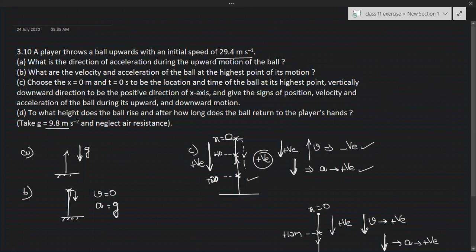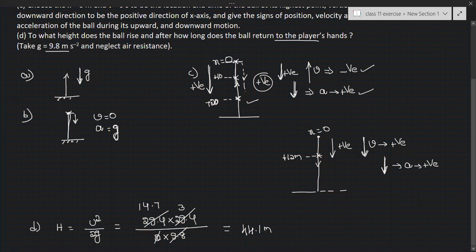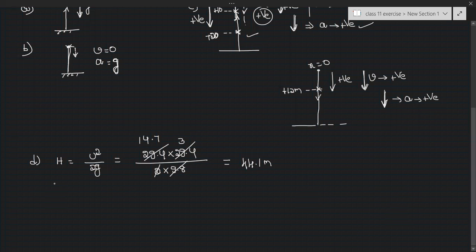Now he's also asking how long it takes for the ball to return to the player's hand. How much time will it take to return to the player's hand? Here the formula is the time of flight. Time of flight is 2u by g, which is 2 into the initial velocity 29.4 divided by 9.8. That is equal to 6 seconds. That means once he throws the object, after 6 seconds the object will reach his hands.